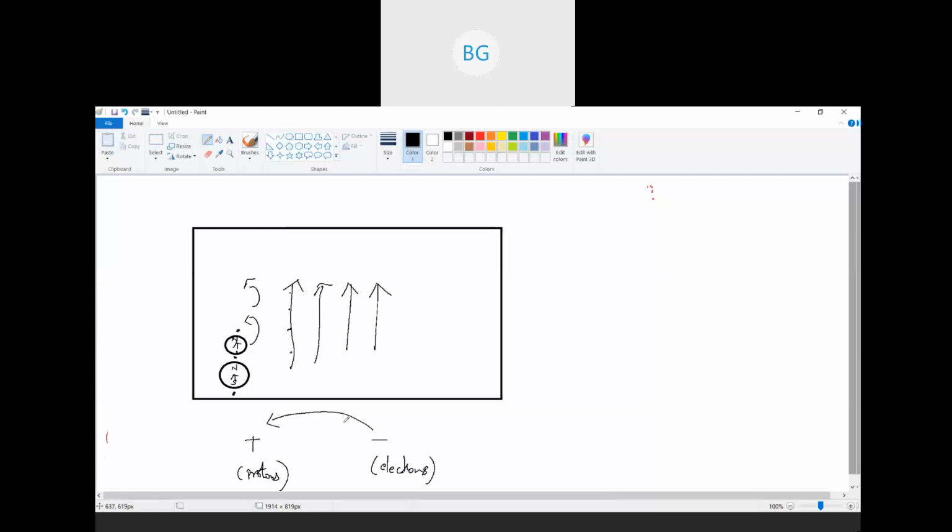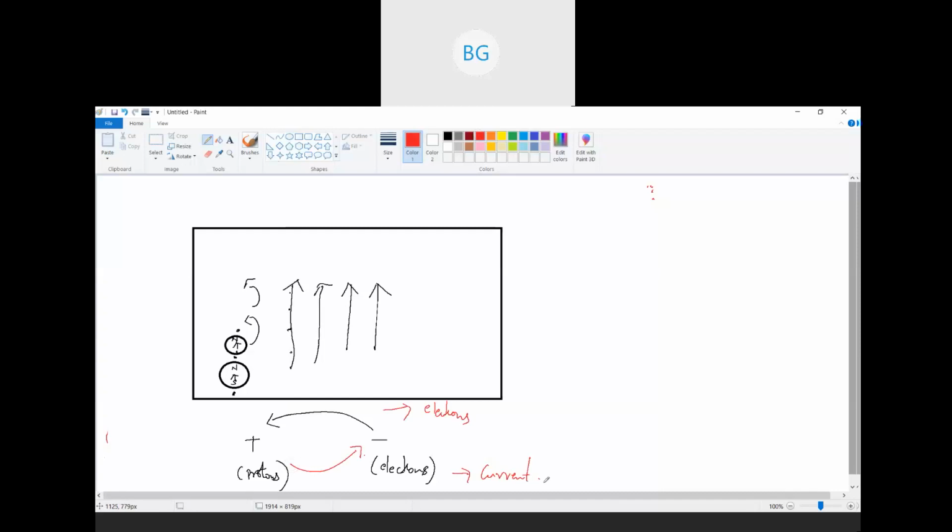So electrons always flow from the negative terminal to the positive terminal, but the flow of current is opposite, that is, it always flows from the positive terminal to the negative terminal. So this is the direction of flow of electrons, and this is the direction of flow of current. So they are always opposite to each other.